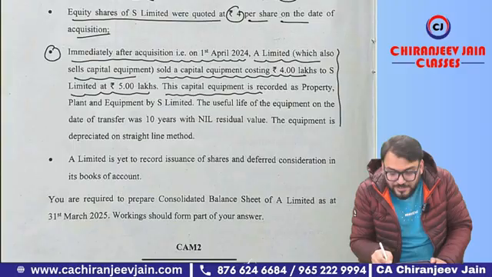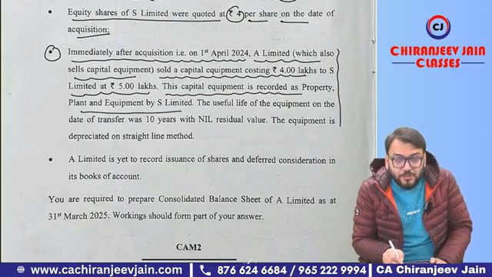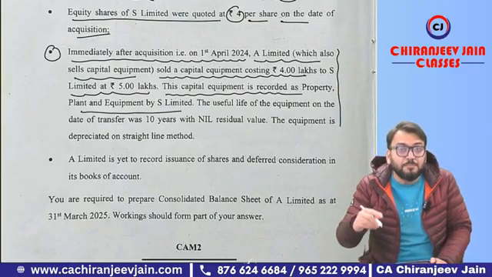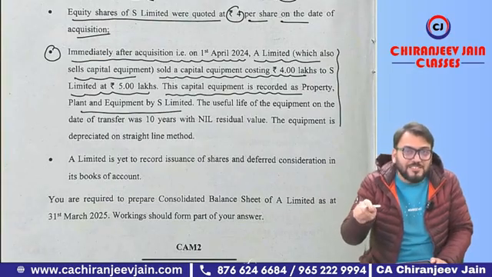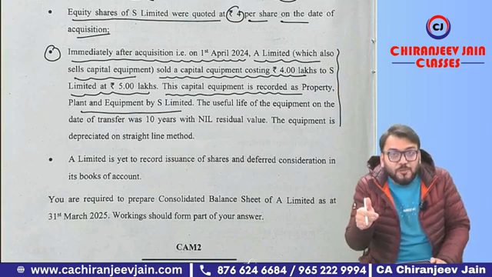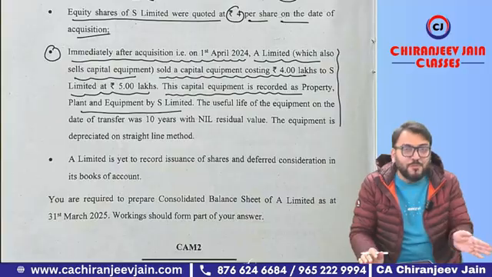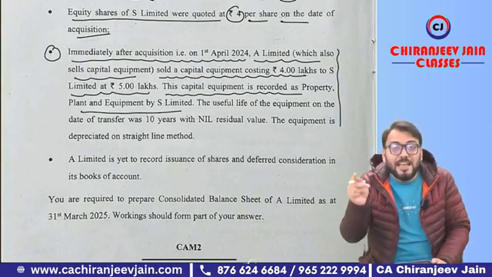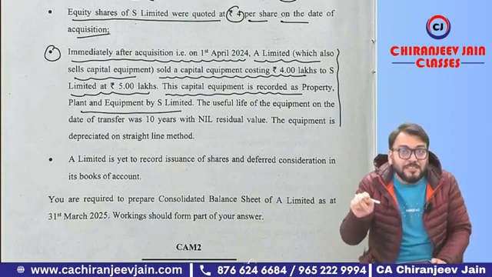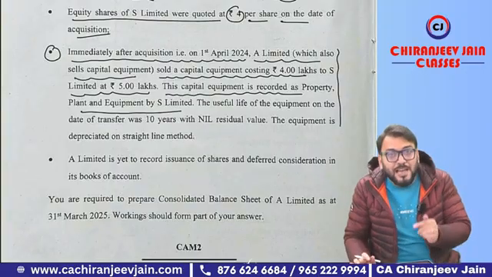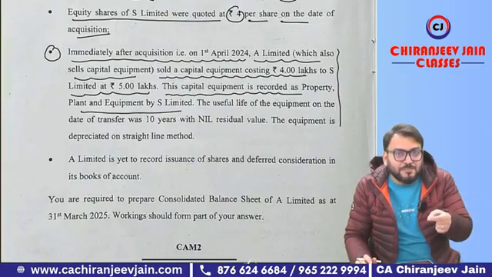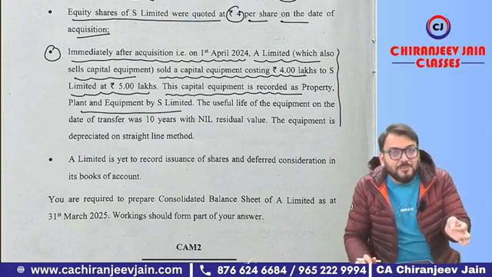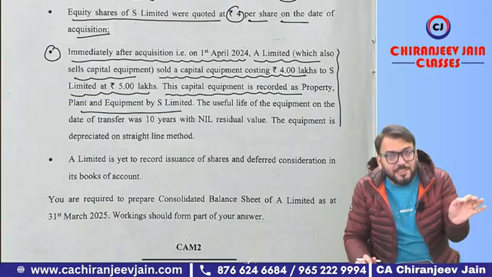This capital equipment is recorded as PPE by S Limited. So in the books of S Limited it becomes PPE, because it is property, plant and equipment. So S Limited started charging depreciation on that, and depreciation was also calculated on that profit portion. So if you are eliminating the profit, you also need to eliminate the excess depreciation charged by S Limited in their books of account. And if you eliminate it, the profit of the subsidiary company will be increased. Therefore, one more adjustment entry will be there. What adjustment entry will you do? PPE. What adjustment entry will you do?